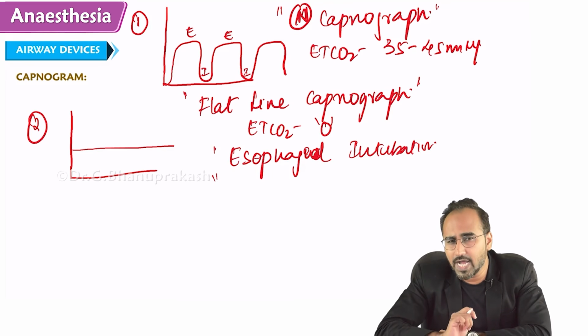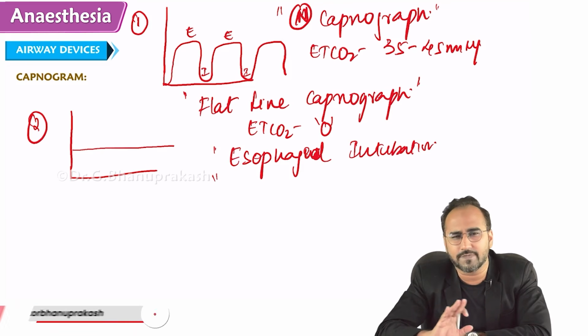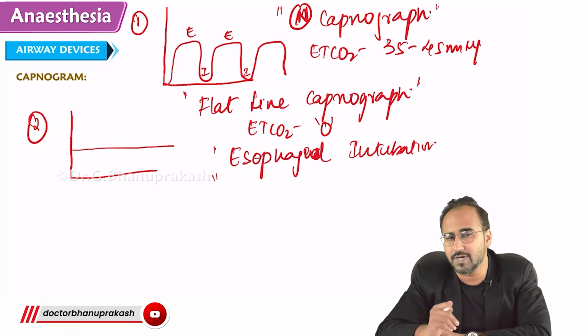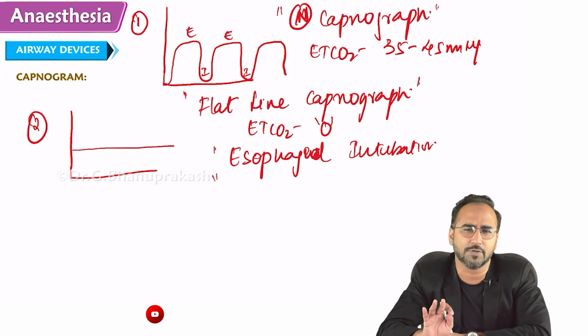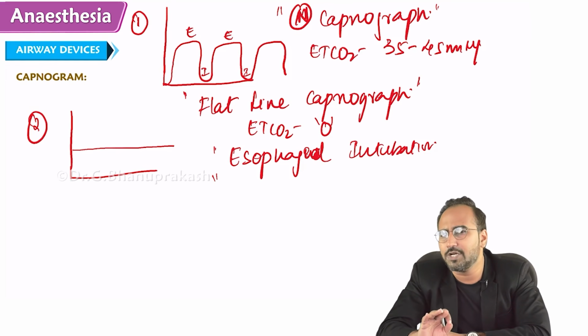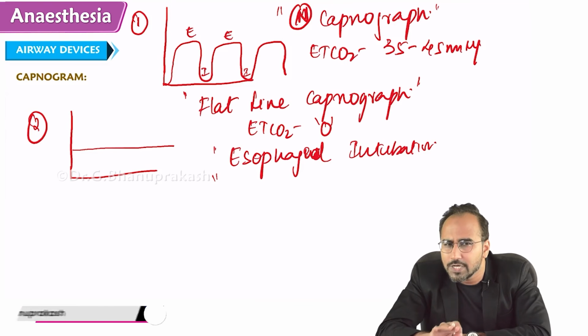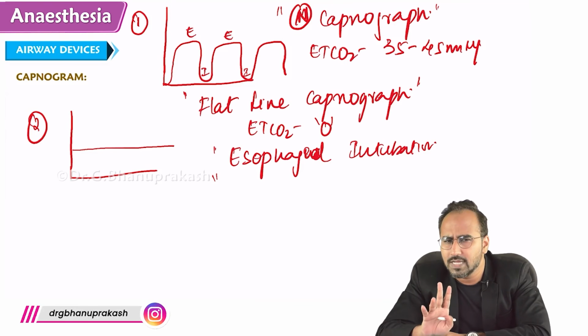Imagine, guys, I have intubated. I have 12 to 14 years of experience working as an anesthetist. I have done thousands of intubations, guys. Imagine I have done an intubation. After doing intubation, I am 99% sure that I am in the vocal cords.